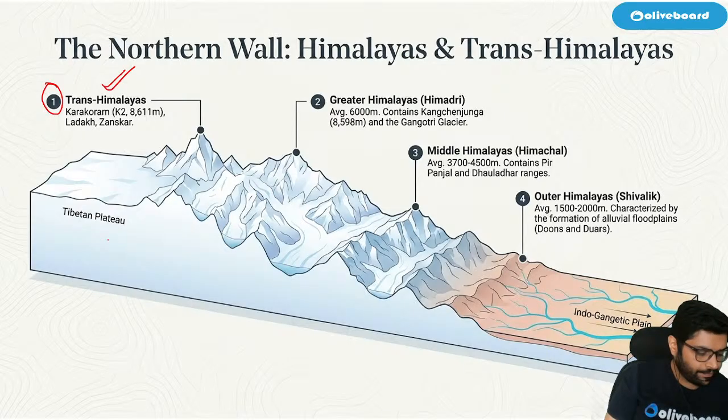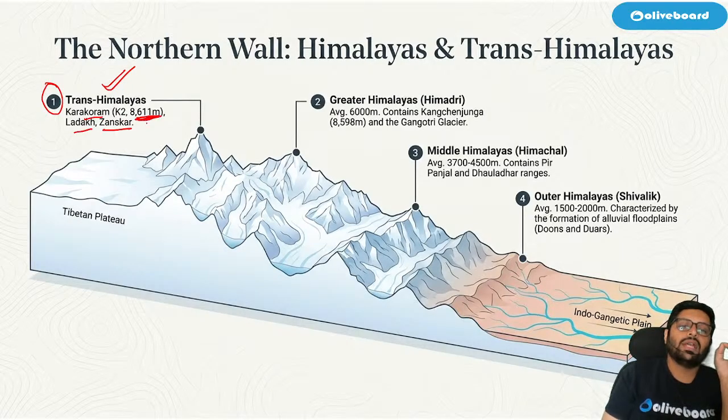Okay. Trans Himalayas means Karakoram range, Ladakh range, Zaskar range. The range is 8,611 meters. K2, the Godwin Austin is here. Okay, Godwin Austin. Then at second number, we have Greater Himalayas.